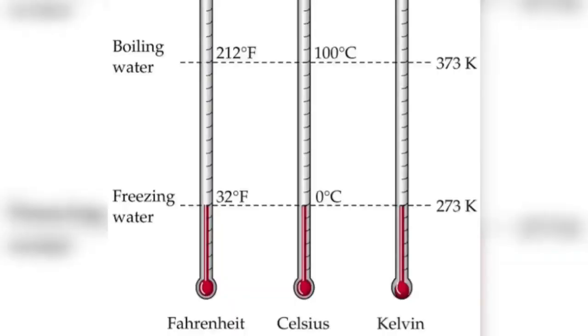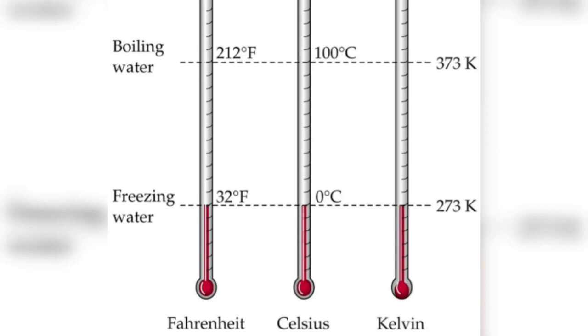It is 0 degrees Celsius on the Celsius scale, 32 degrees Fahrenheit on the Fahrenheit scale, and 273 Kelvin on the Kelvin scale. So pictorially we can say that the freezing point of water is 32 degrees Fahrenheit, 0 degrees Celsius, and 273 Kelvin.